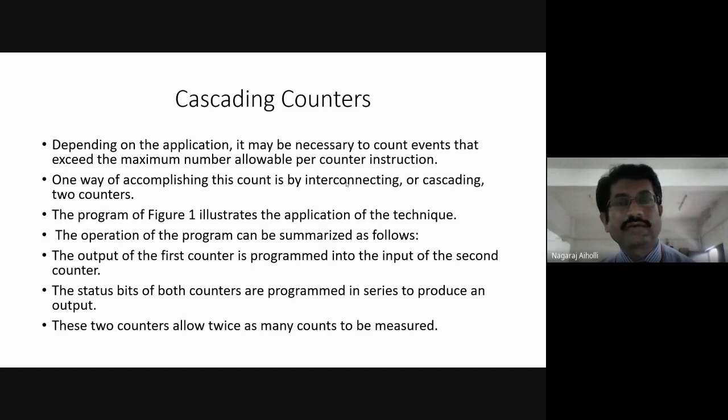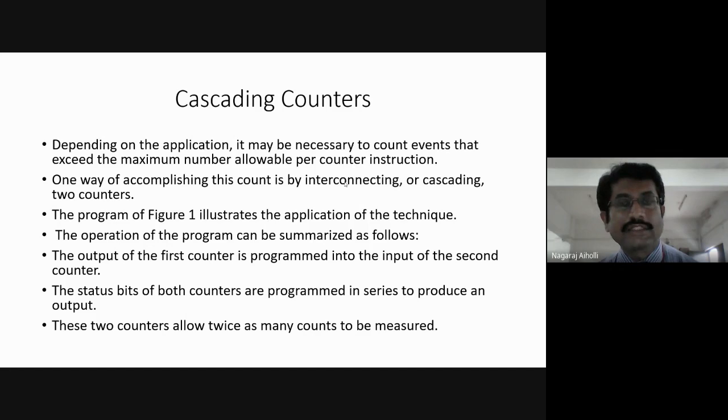If less count is required and it is not exceeding the maximum limit of that counter, say the maximum value of that counter is 32,763 and the count required is 30,000, which is less than 32,000, then it is not exceeding the limit. Hence a single counter is sufficient.